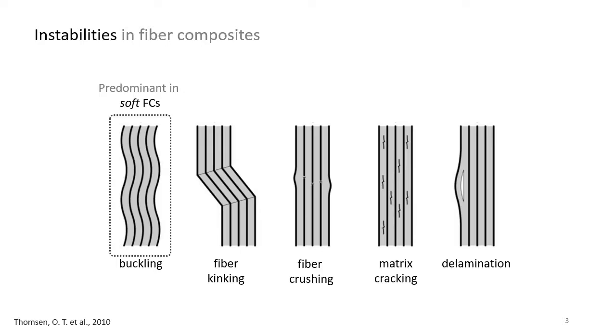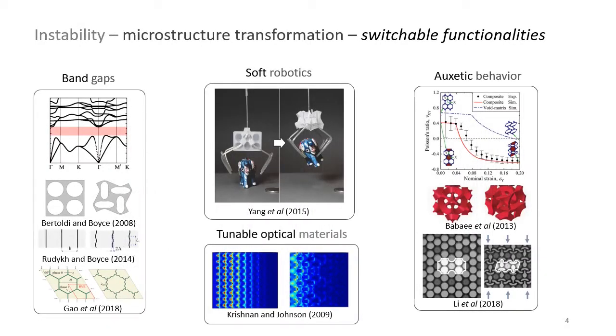Now, what is the motivation to investigate instabilities? Historically, instabilities have been regarded as failures. However, they also lead to the transformation of microstructure. Moreover, it is elastic or reversible in nature. That means when the load is removed, the microstructure reverts to its original configuration.